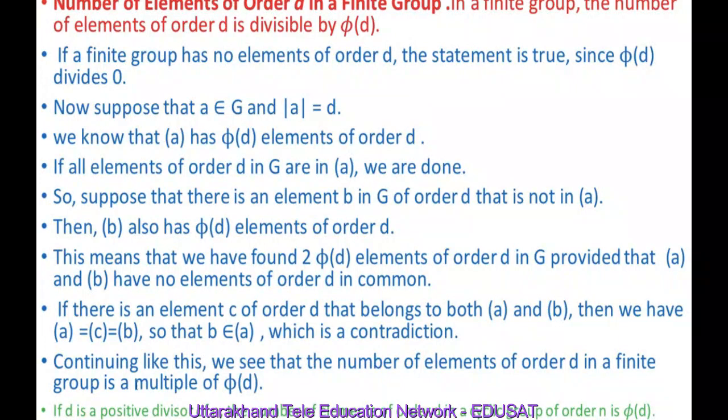Here we made use of this result: if d is a positive divisor of n, the number of elements of order d in a cyclic group of order n is phi(d), which we proved just now.